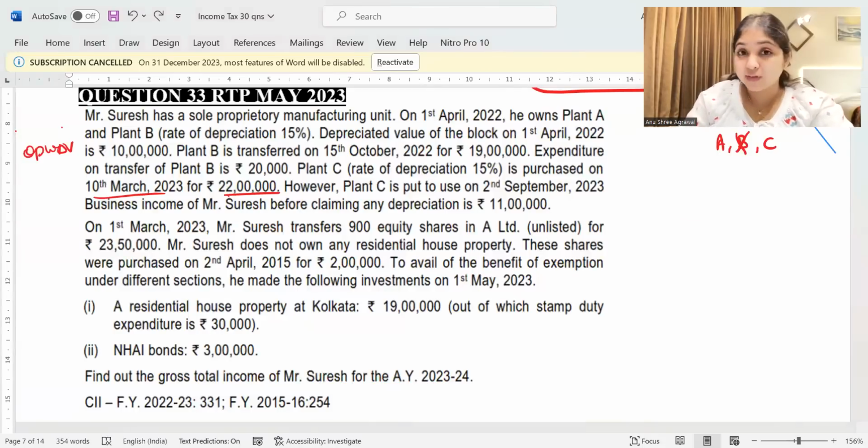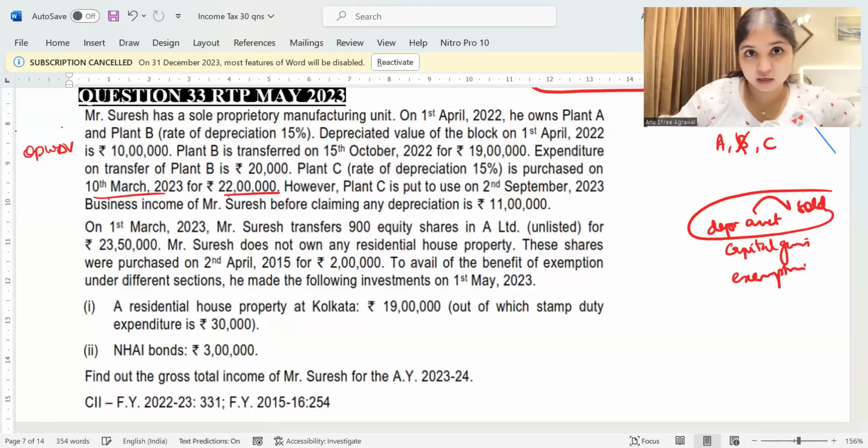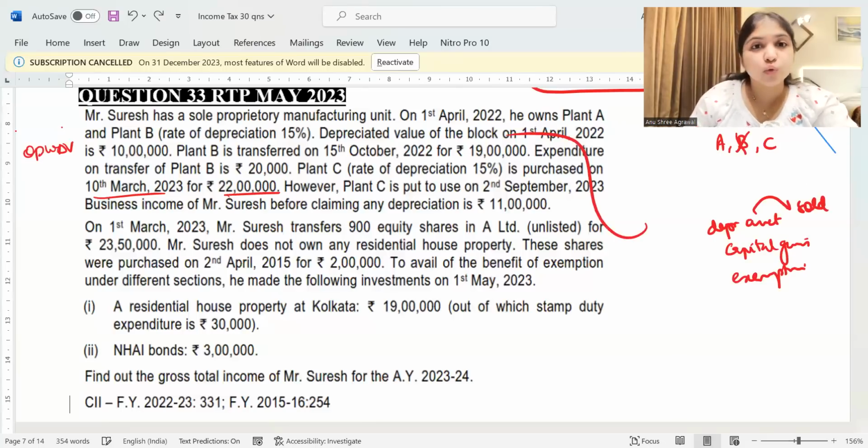This question is covering 3 adjustments. Number 1, it is going to cover your normal usual capital gains calculation. Number 2, it will cover exemption sections. And number 3, it will also cover what if a depreciable asset is sold. Depreciable asset sold, this we did not discuss in the PGBP questions. What if the depreciable asset is sold? This we are going to discuss through this question.